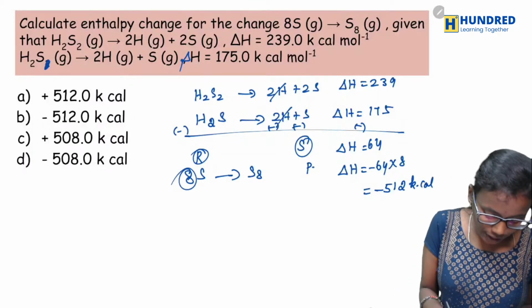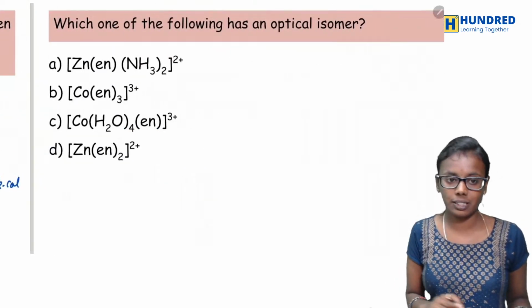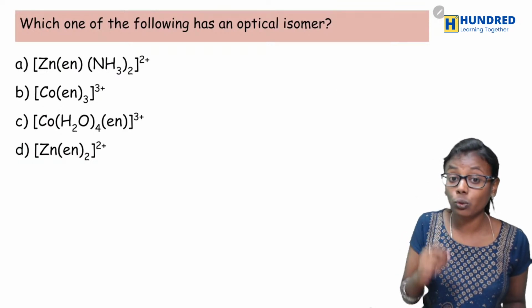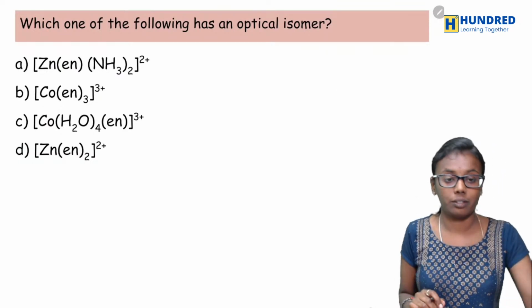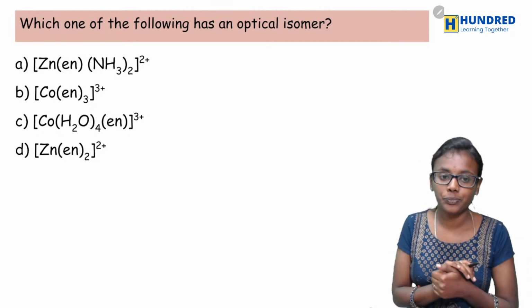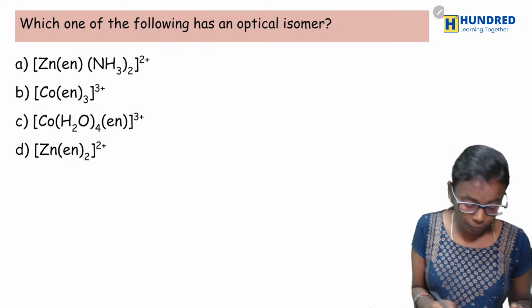Okay, so option B would be the correct answer, minus 5 and 2 kilocalories. Okay, and next question is, which one of the following shows optical isomer? Yes, so what are the options they have given? Look into the options carefully.